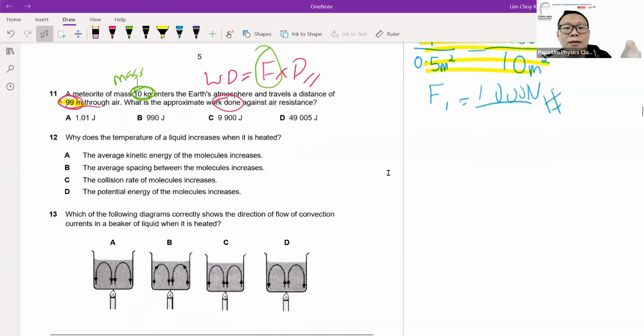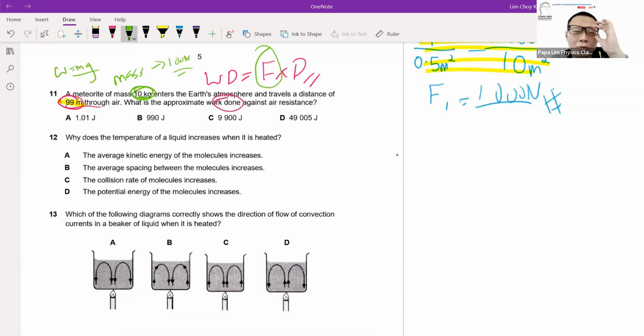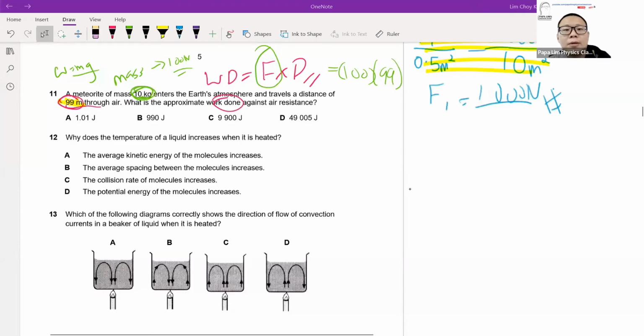For mass to become force, we need to convert 10 kg to 100 Newton, using the formula weight equals mg. I will not dwell too much on this, it should be straightforward for you. So force is 100 Newton, and your distance moved is 99 meters. With that multiplication, you will arrive at the answer that C is the answer here.